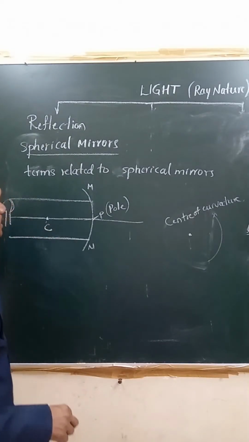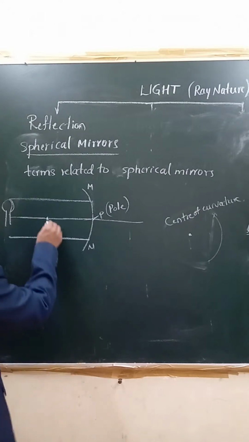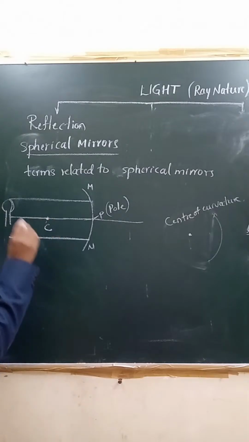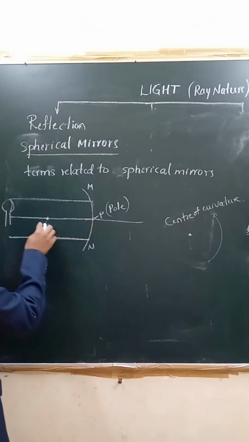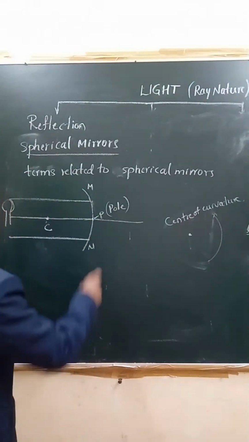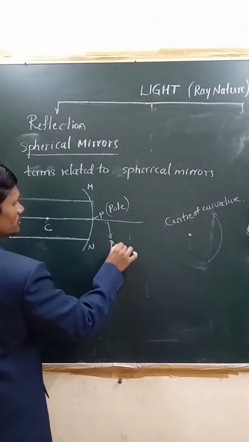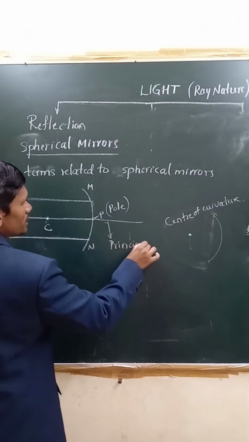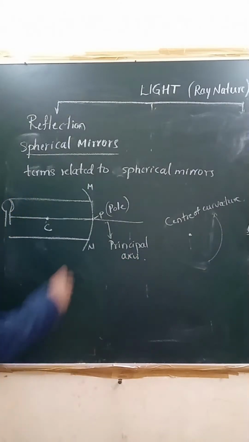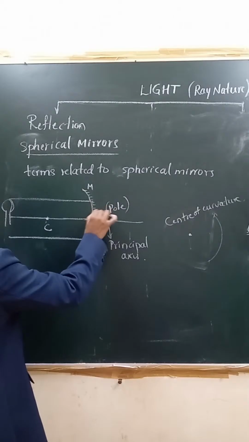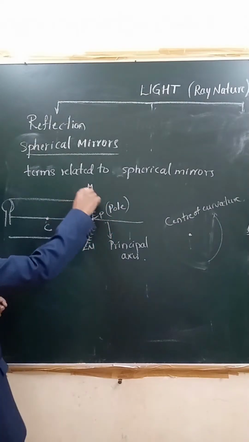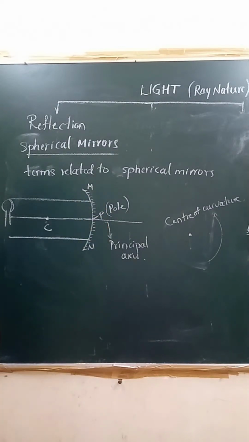Next, imagine one line in the middle which passes through the center of curvature and the pole of the mirror. We call this line the principal axis. This mirror should be drawn like this: if I have shown a concave mirror, the other side has to be shown as the rough surface. You have to show that one.